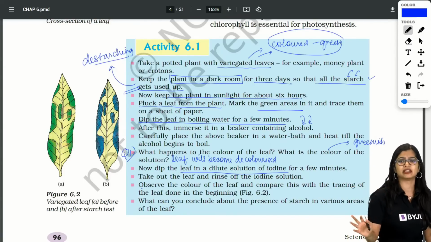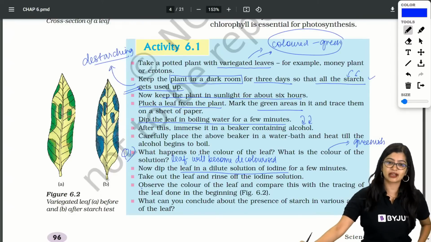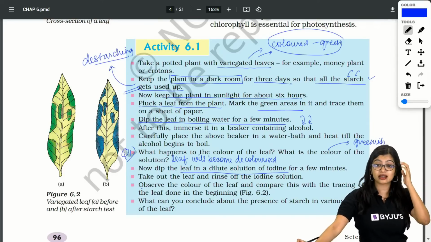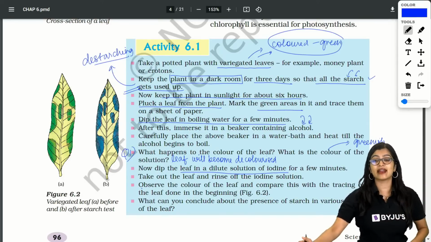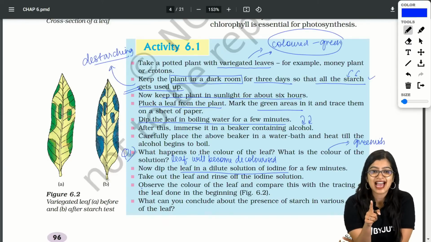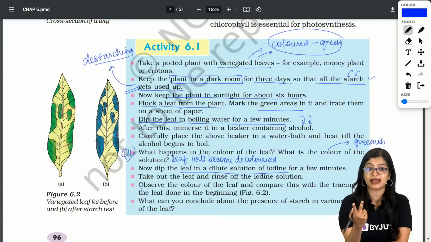Croton is an example, that's all, right? It's an example of a leaf. What am I going to observe? Somebody is saying, ma'am, no color change, blue-black. Now see, your answers are correct, but here and there are some mistakes, okay? Blue, exactly, Lakshita. Starch present areas, yes. So starch present areas will show blue-black, right?